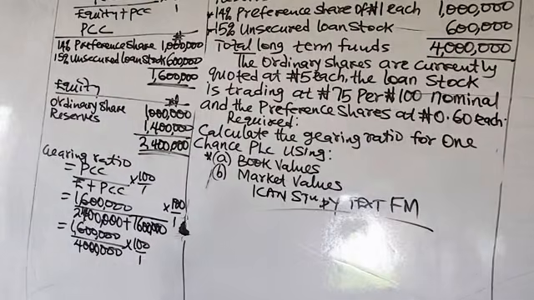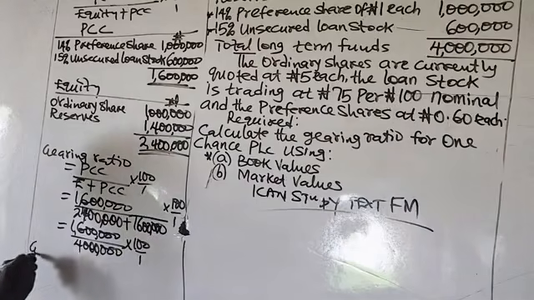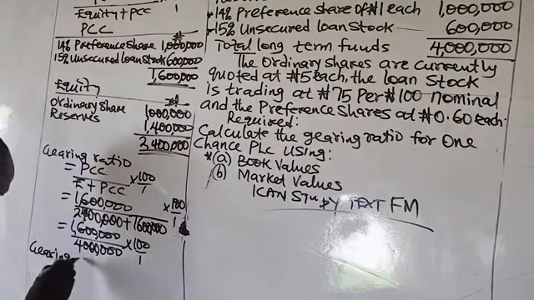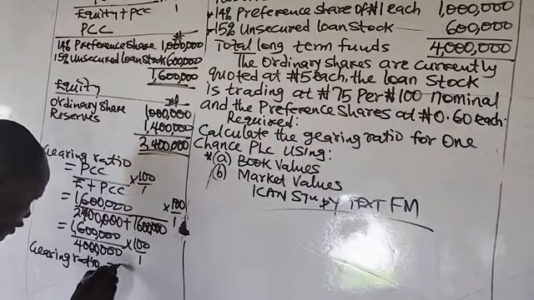So 1.6 million divided by 4 million times 100 over 1 is 40%. Therefore, the gearing ratio equals 40%.